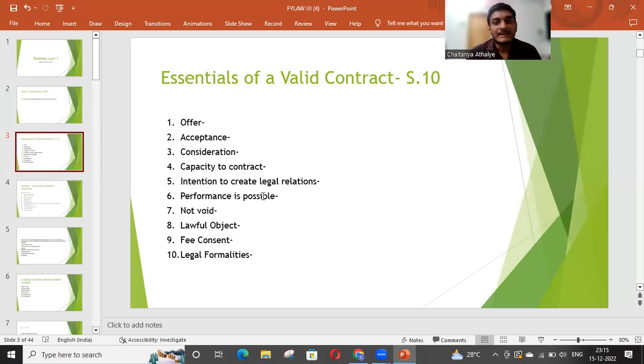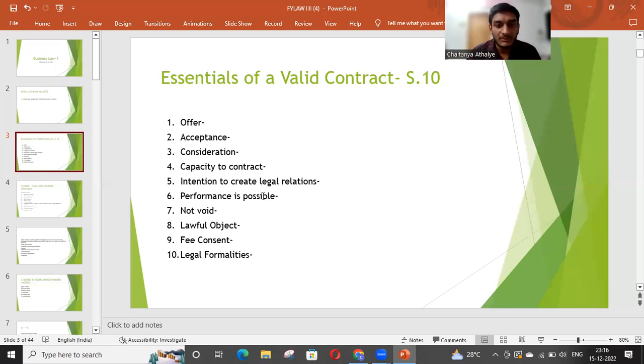Second point is acceptance. If the offer is accepted, then we have a chance of creating the contract. But if the offer is rejected, then again, there is no chance of creating the contract. So acceptance is also one of the essential conditions for creating a valid contract. Now, what do we mean by acceptance? It means when the party has agreed to the offer, when the party has accepted the offer, we call it acceptance. But the question comes: do we have to accept the whole offer, or is partial acceptance fine?